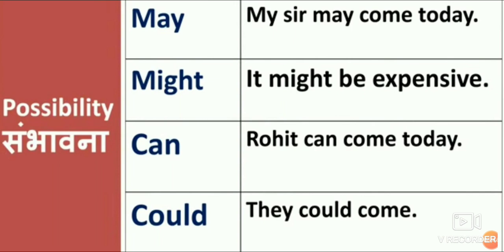Now, where we have to use can. So, see here. Can is also for a possibility, but that is also a very weak possibility. Okay. Now see, for weak possibility, Rohit can come today. Now there is not a 90% chance that Rohit will come. Could is used for past tense. They could come. So there is a very weak possibility that they will come. Okay. So these are the modals used for possibilities.